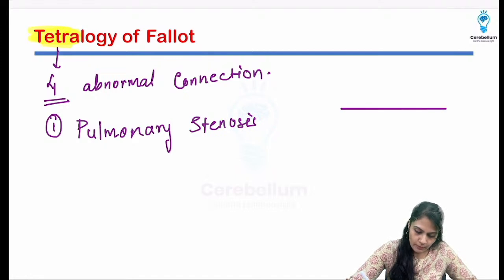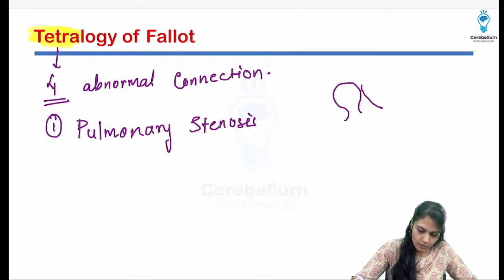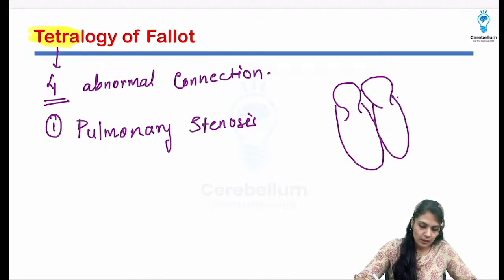So suppose I'm making a different diagram of atria and ventricles. Suppose this is one atrium, this is another, this one ventricle, and this is another ventricle, okay.